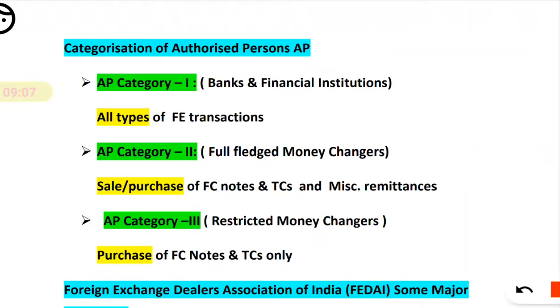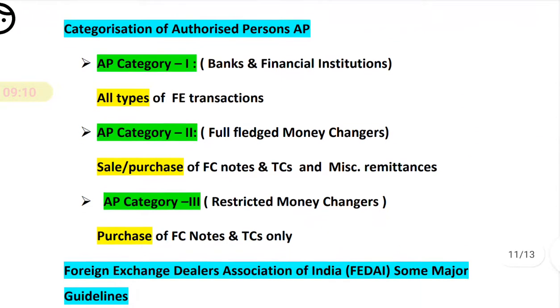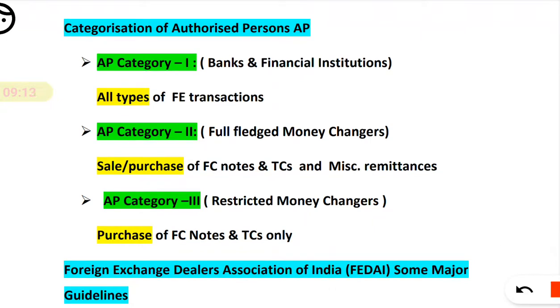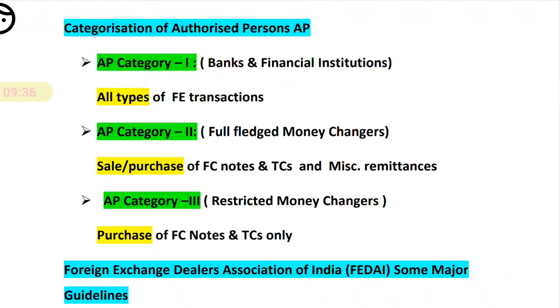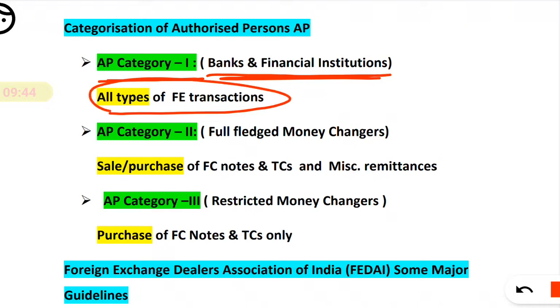Now AP category 1, that is authorized person category 1. So who comes under that category? It is simply a category. Remember, an authorized person is a person who can take part in foreign exchange, and there are different categories. The first is AP1, that is authorized person category 1. All banks, that is mainly the large commercial banks and financial institutions, are in category 1. All scheduled commercial banks and financial institutions are in AP category 1. So they can do all types of foreign exchange transactions.